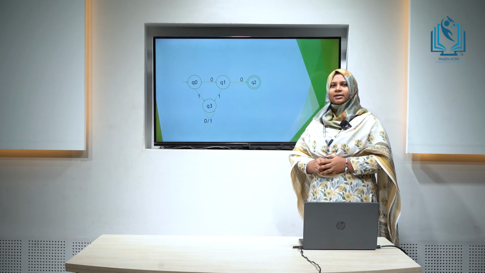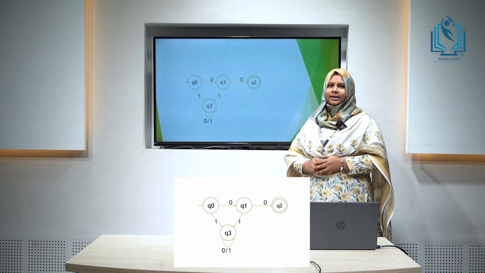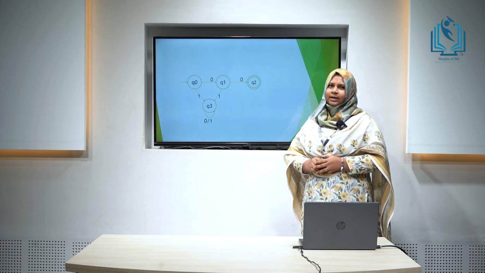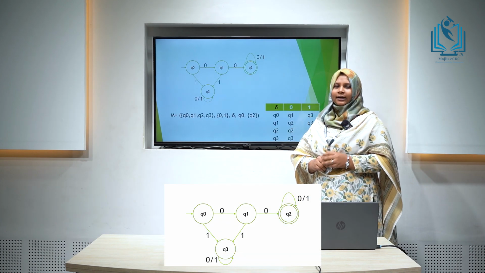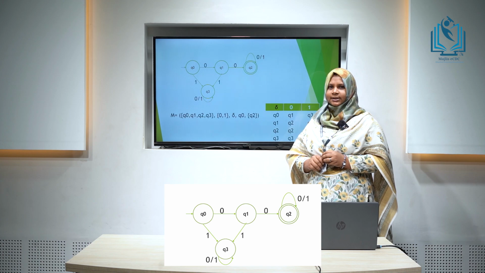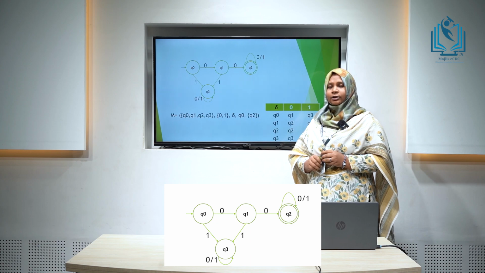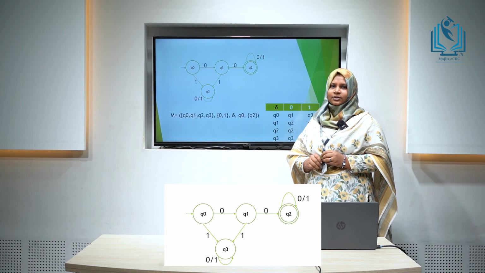Considering the input symbol 1 for the states Q0 and Q1, we know the first and second symbol should not be 1. It's an invalid string. So we define a transition from Q0 and Q1 to a new state Q3, which is a trap state. That is, this state will not enter the final state. Finally, defining the transition for the state Q2, we put a loop to the state Q2 itself for the input symbols 0 and 1, so that any number of zeros and ones that comes after the 0, 0 will be accepted as a valid string.